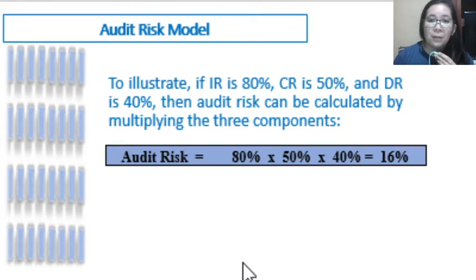To illustrate, we have here an example. If the inherent risk is 80%, control risk is 50%, and detection risk is 40%, then audit risk is equal to, applying the formula, 16%. This is the level of audit risk that may be acceptable. Depending on the basis, the auditor can classify it as either low, high, or moderate.